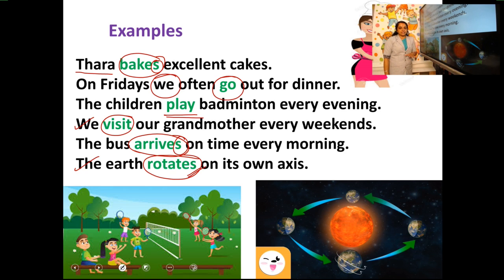So simple present tense is used to state regular action, everyday action. It is also used to state permanent actions or general statements. And remember, if the subject is singular, we have to add S or ES to the verb. Clear?